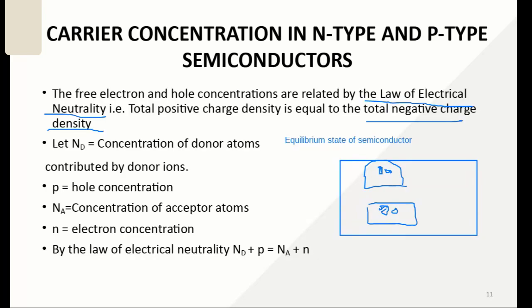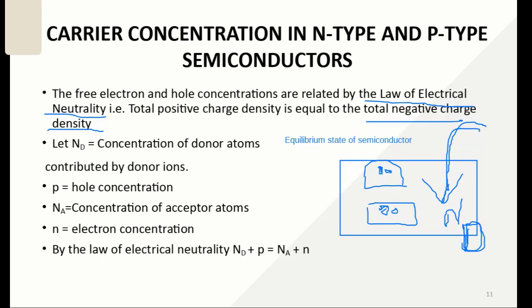But what happens when you are adding impurities to it? Suppose you are adding donor impurity. So what is a donor impurity? When you are adding a pentavalent atom to it, that is a donor impurity. So in that case what happens? We have an extra electron.